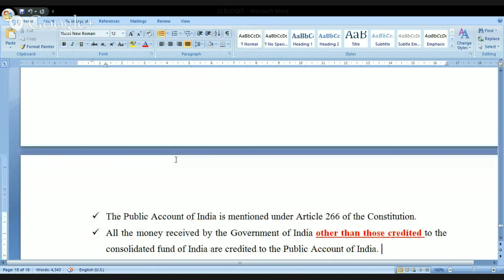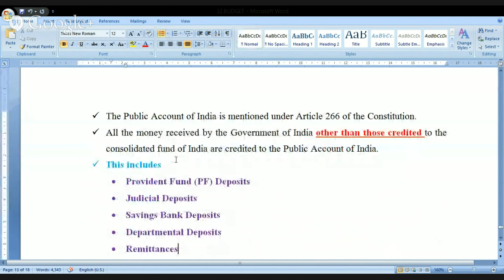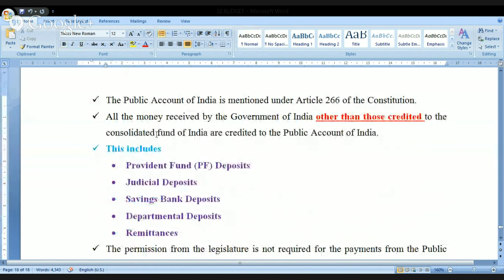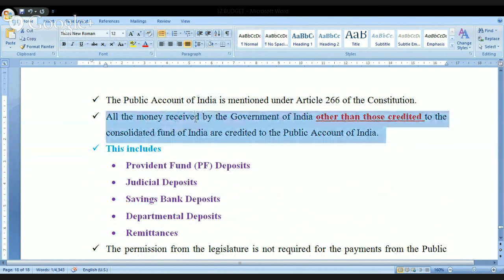Next one is the Public Account of India. Look at this, another simple one. This is also mentioned under Article number 266. All the money received by the Government of India other than those credited to the Consolidated Fund of India are credited to the Public Account of India. Simple point. The money will be either credited to the Consolidated Fund of India or it is credited to the Public Account of India. And what money will come to the Public Account of India?